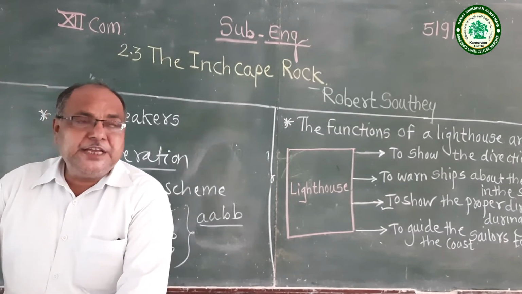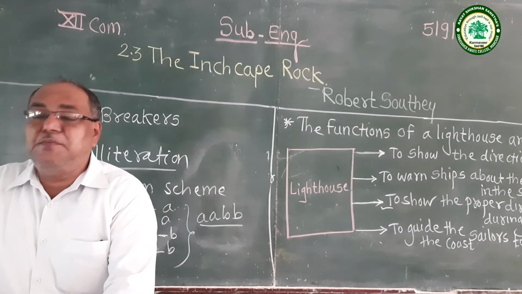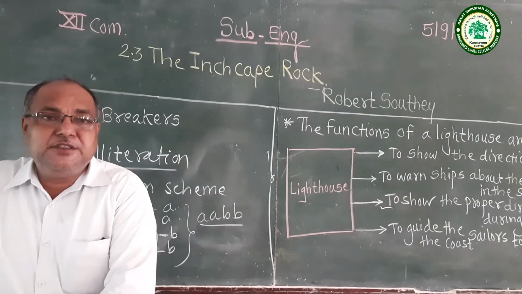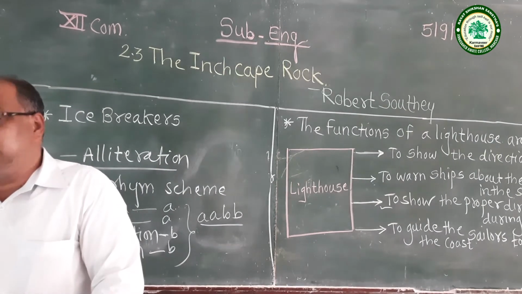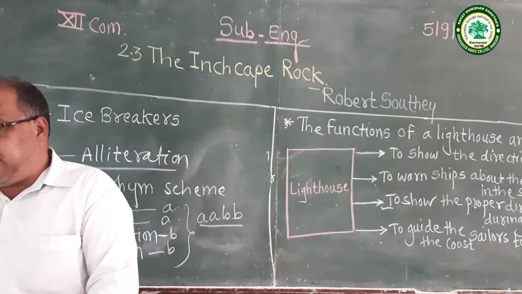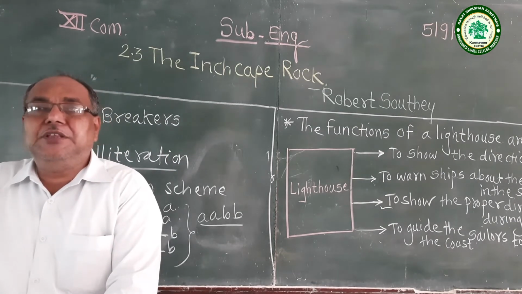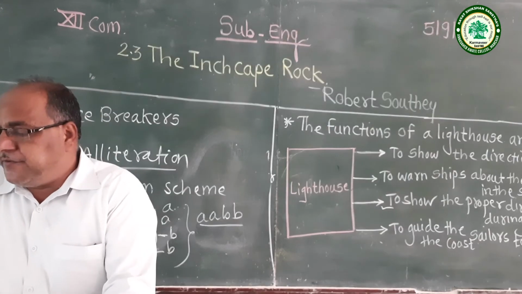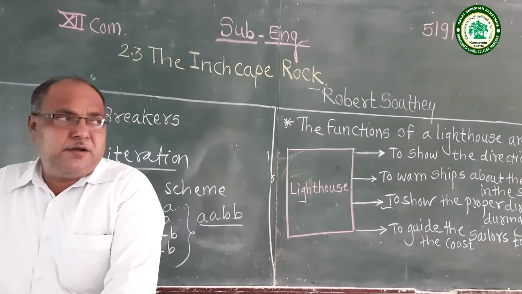In the next 4 lines, poet tells us how the bell guided the mariners in the bad weather. This Inchcape bell guided the mariners in bad weather.